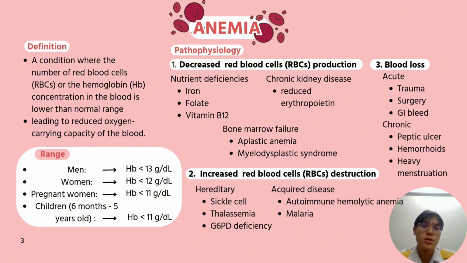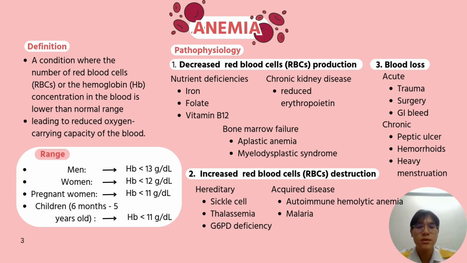Third one could be chronic kidney disease, like reduced erythropoietin. Erythropoietin is actually a very important component that comes from the kidneys, and it goes to the bone marrow and it stimulates the bone marrow to produce red blood cells. So if it's reduced, that means your bone marrow will be producing less red blood cells, or otherwise abnormal shape of red blood cells.